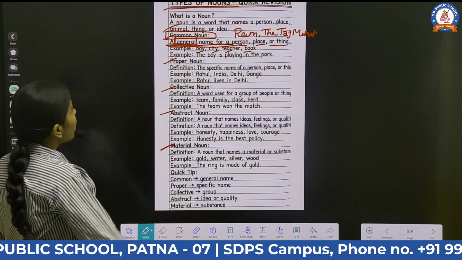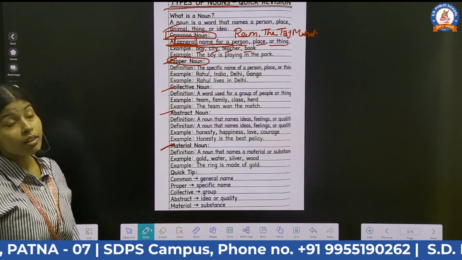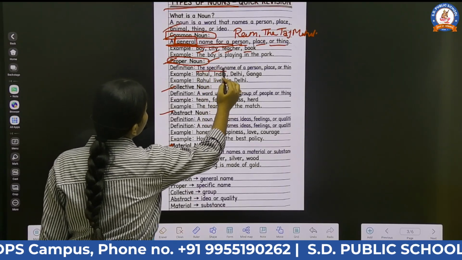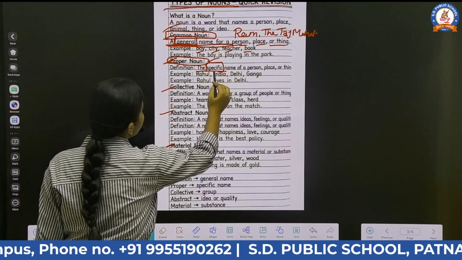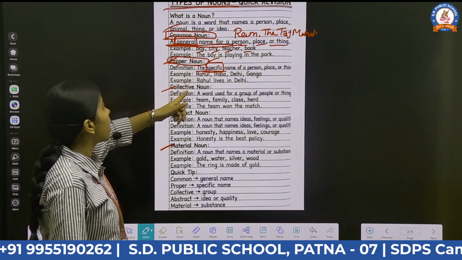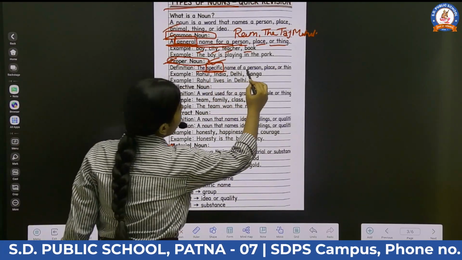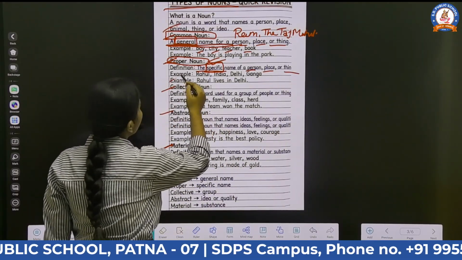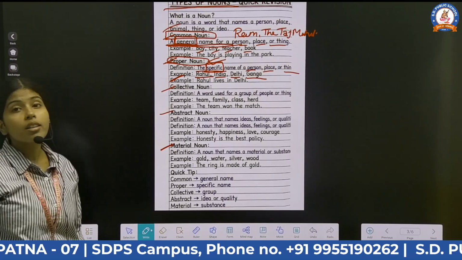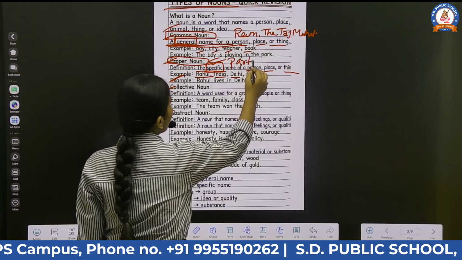Okay. Now moving to the next one, it is proper noun. What is it? Proper noun. So what are proper nouns? A specific name. Note down the word specific. In common noun, what I have taught, it is a general name of person, place. But in the proper noun, it is a specific name of a person, place, or thing. For example, you can see Rahul, India, Delhi, Ganga. These are proper nouns. Why? Because they are particular.